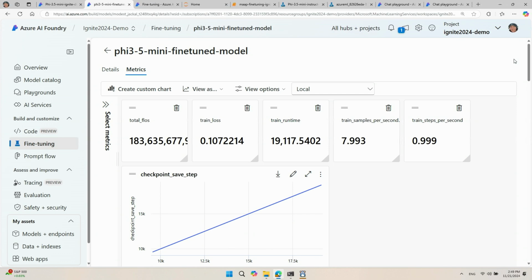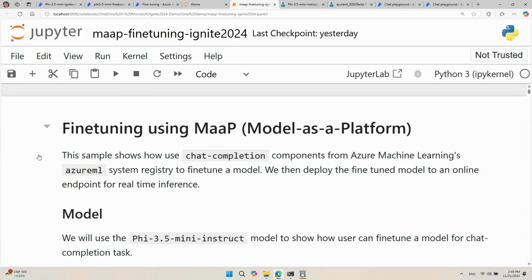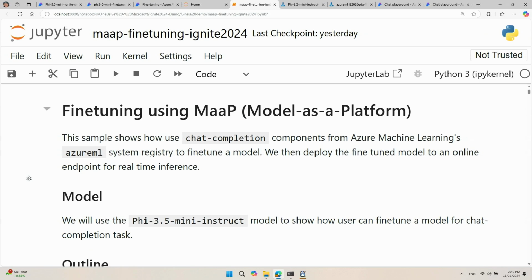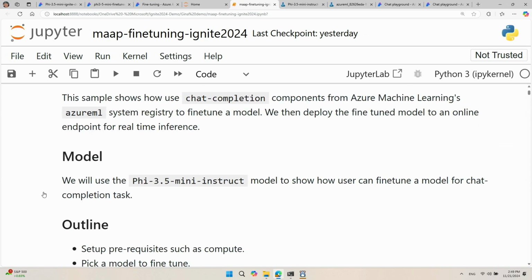Gina? Thank you, Martin. So now let's switch gears and use this Jupyter notebook that I have prepared to walk through the same exact fine-tuning process, but this time using managed compute. This notebook shows you how to do a chat completion fine-tuning task by specifying your own parameters as well as managing your own compute.